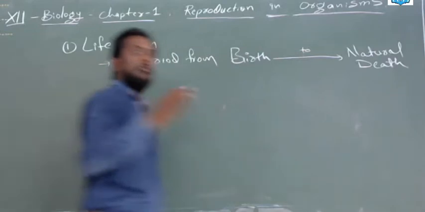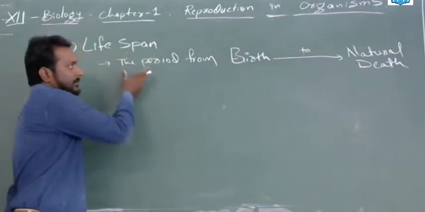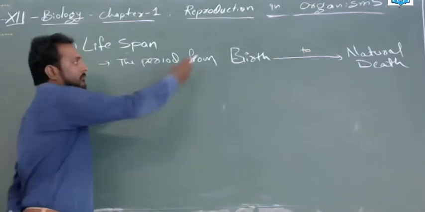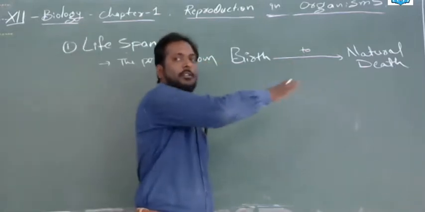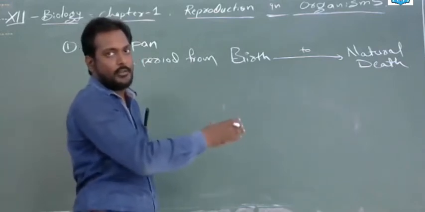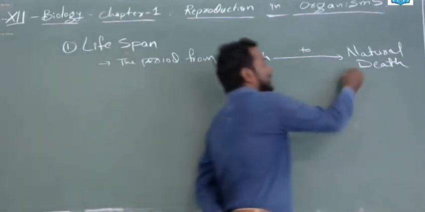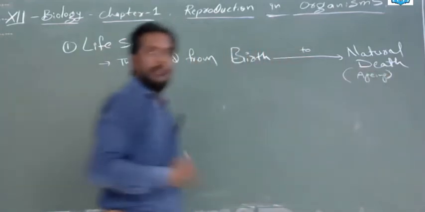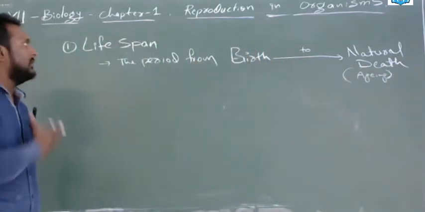You should keep this in your mind: lifespan is the period of any organism, it may be a plant, microorganism or animal, from its birth to natural death, not accidental death. This is a natural death. This is called the lifespan. This should be like aging.